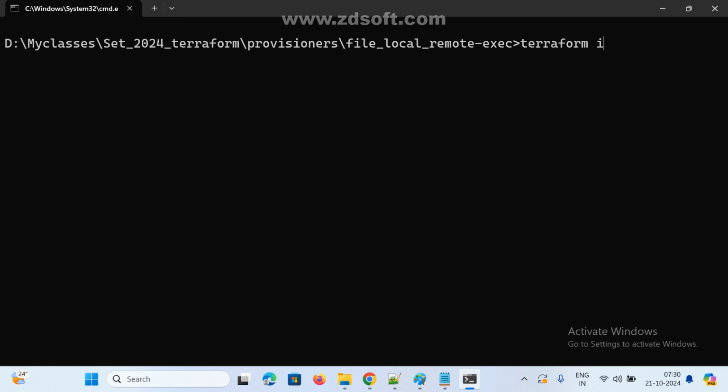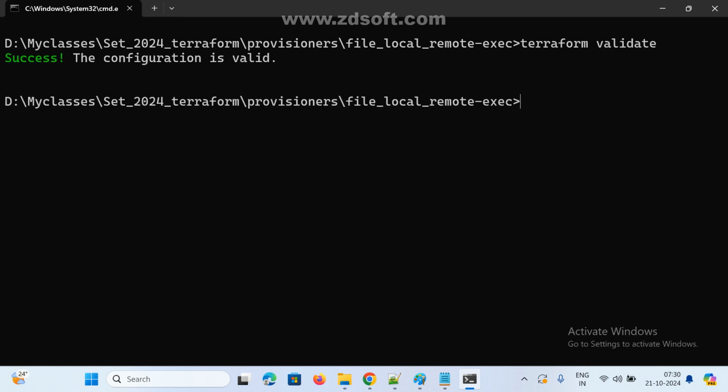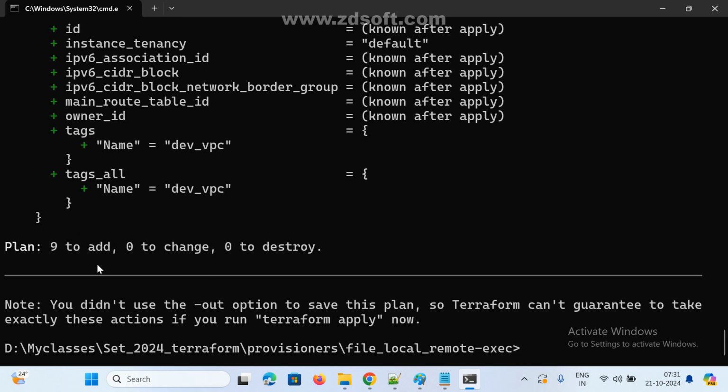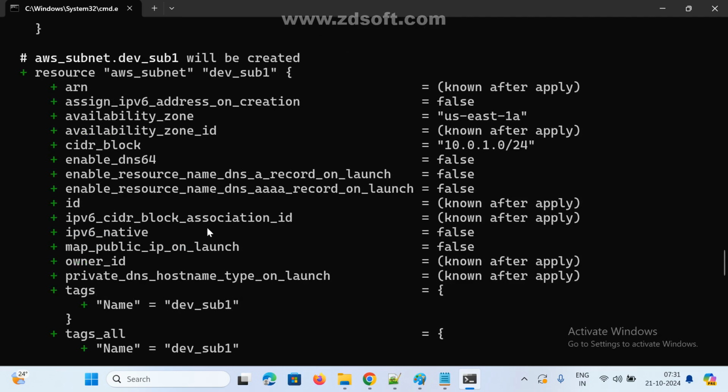Next, terraform validate. Next, terraform plan. Now see here how many resources we are going to create. Anyway, we have the VPC, subnet, security group, route table, and so on. See here, total 9 to add, 0 to change, 0 to destroy. So 9 resources it is going to create.